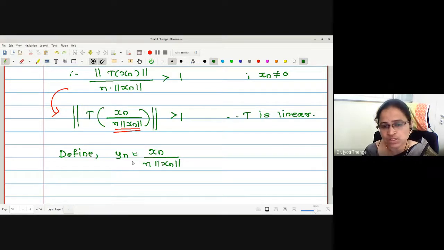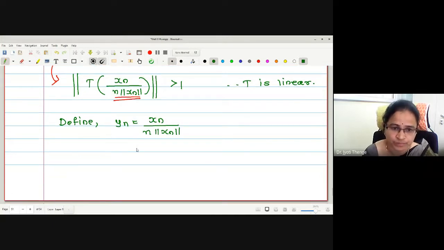Now this yn is actually a vector divided by its norm. Therefore, this should be a unit vector, but it is again divided by n also. Therefore, what is the norm value of yn? Let us find out.